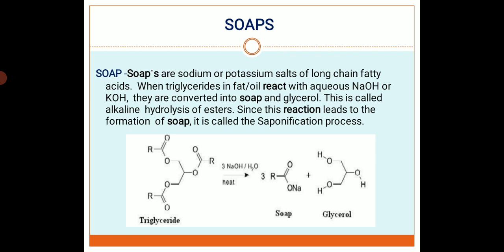As shown in the diagram, triglycerides react with sodium hydroxide in the presence of heat. After that, the soap and glycerol are formed.